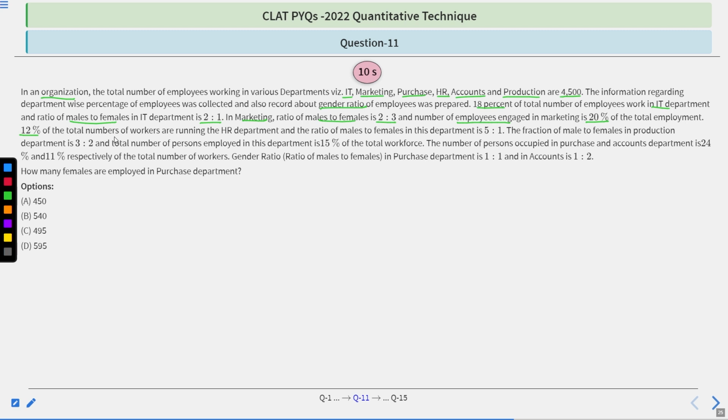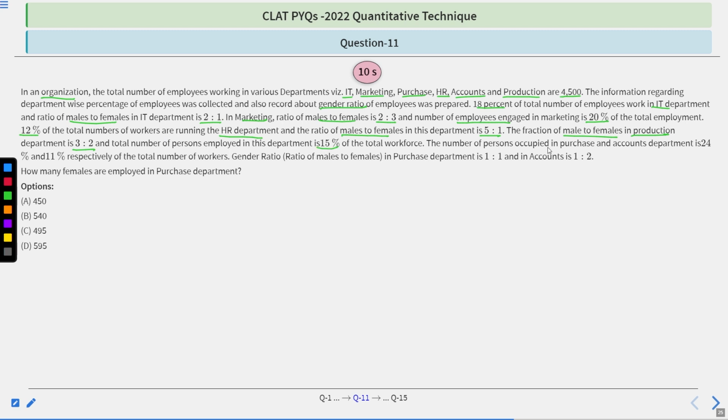12% of the total employees work in the HR department, and the ratio of male to female in the HR department is 5:1. The ratio of male to female in the production department is 3:2. In the production department, the total number of employees is 15% of the total workforce.